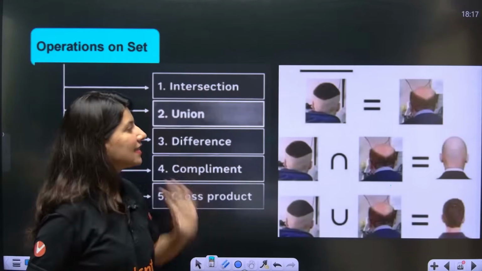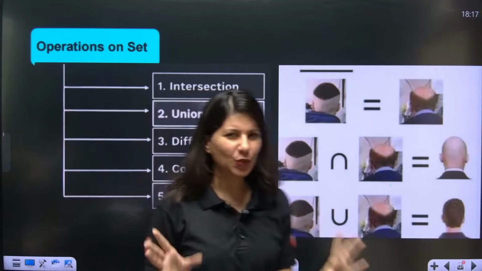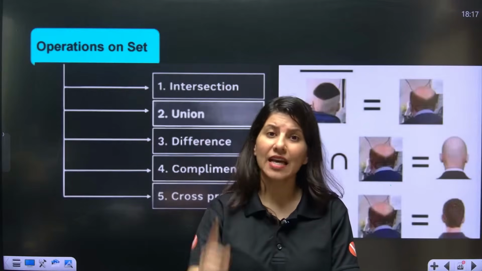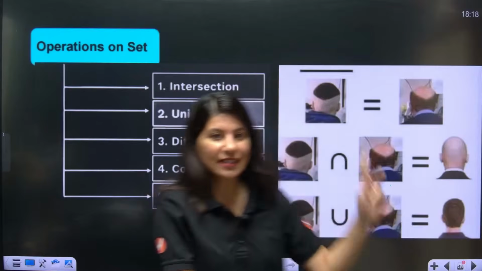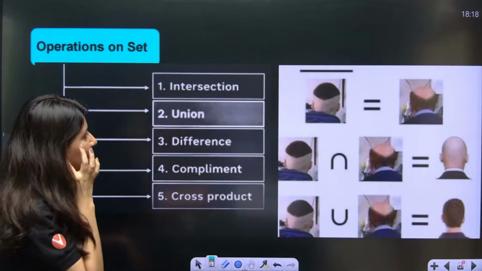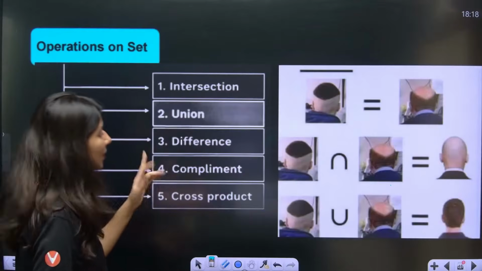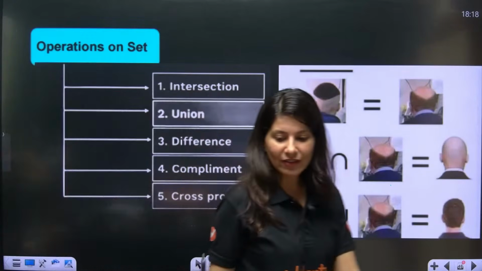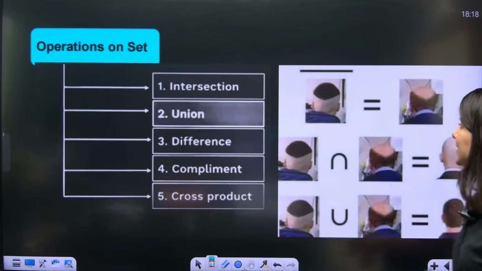Number 1 is intersection. Number 2 is union. Now intersection and union you must be aware about a little, right? We have studied this when we were studying inequalities, right or wrong? So intersection and union we have studied, okay? Then we are talking about difference of 2 sets, complement of 2 sets and cross product between 2 sets. These 5 things we will study in today's session one by one.